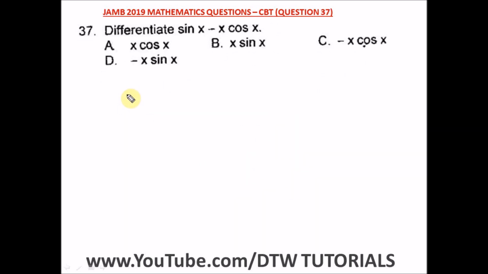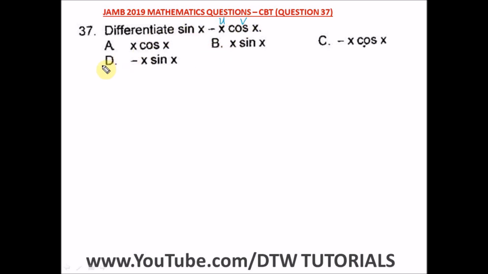Question 37 of the JAMB 2019 Mathematics Past Question, that's your UTME CBT exam. It says differentiate sin x minus x cos x. So how do we do this? You can see this is sin x, then a negative, then x cos x. It's easy to differentiate sin x alone, but here x cos x is a product, where you have a u and a v.